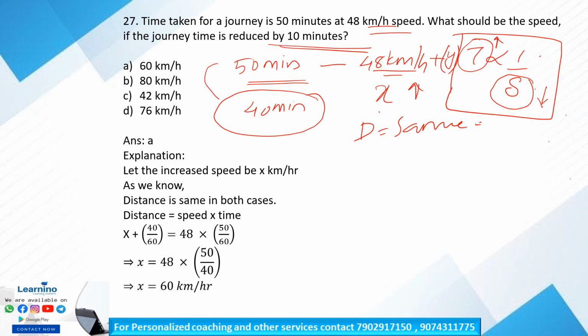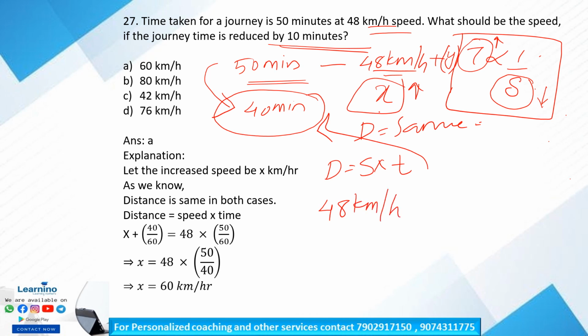Here the journey time is reduced, so the speed must be increased, and let the speed be x. We know that the distance is the same for both cases, so we have to equate the distance on both sides. Distance is equal to speed into time. So what is the distance for the first case? It is speed, 48 kilometer per hour, into time, 50 minutes.